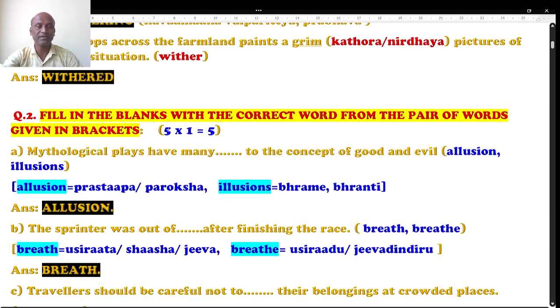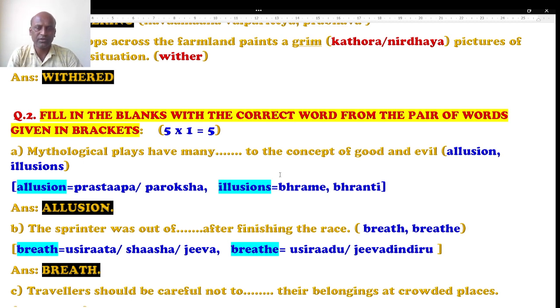Let's move to the second question. Fill in the blanks with the correct word form of the pair of words given in the bracket. A question is given, there is a blank, and 2 options are given. Most of the options here pronounce the same, but the meaning is different, and the spelling is also different. These words are called homophones. Homo in the sense of same, phone in the sense of sound. They sound the same, but spelling differs, and meaning also differs.